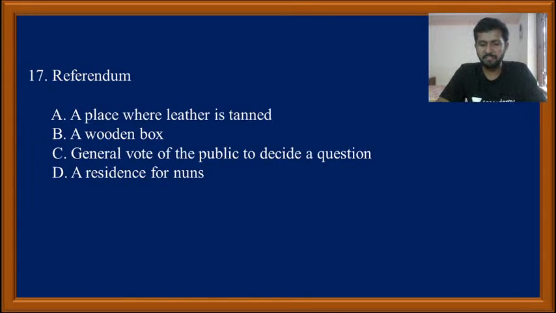When I hear the word referendum, what I remember is, at the time of partition of India, some princely states were not willing to join the Union of India. Especially three states: Jammu and Kashmir, Hyderabad and Junagadh. In Kashmir, we introduced a treaty, Hyderabad was brought to India through military Operation Polo, and in Junagadh we conducted a referendum, right? Through the referendum, Junagadh was annexed to the Indian Union.